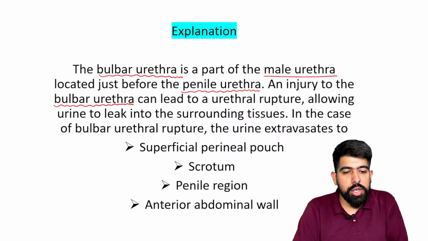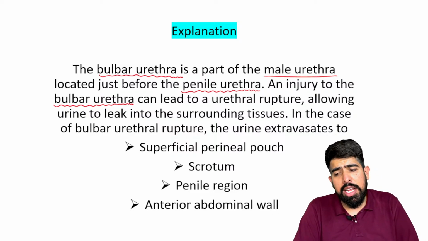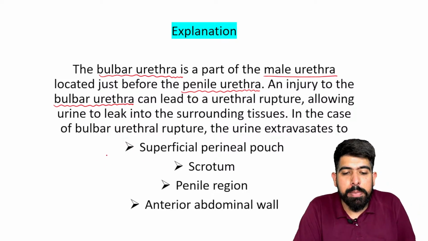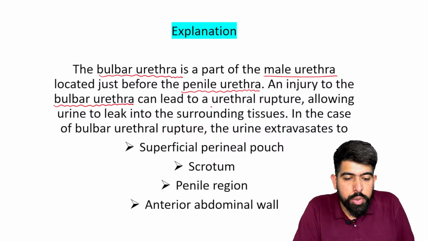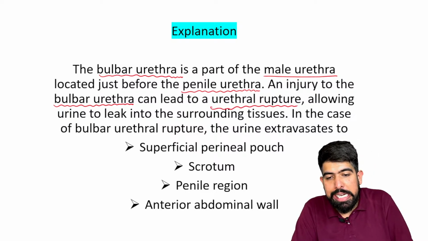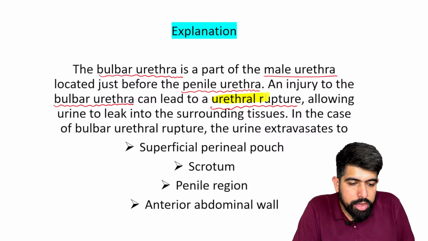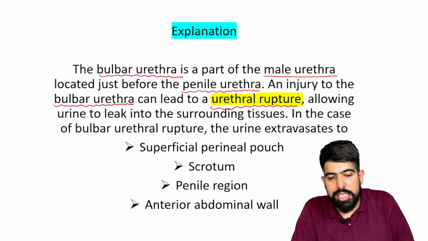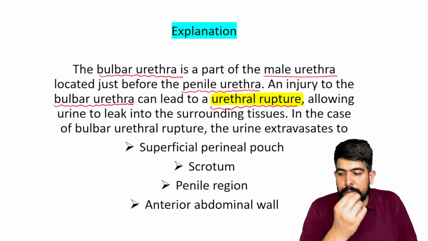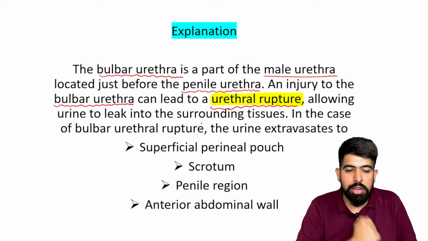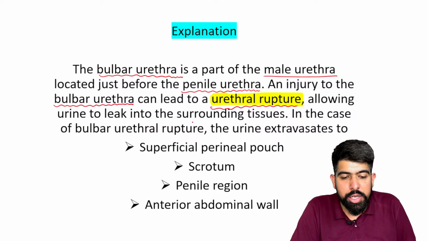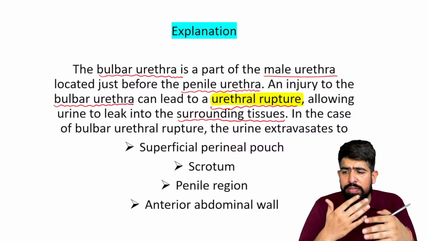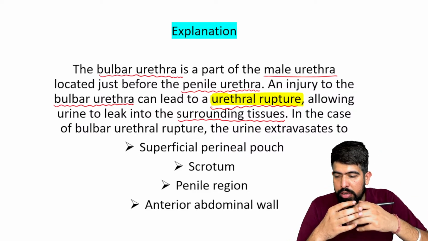The bulbar urethra, you already know, is a part of the male urethra, located just before the penile urethra starts. If there is an injury of this bulbar urethra, it can lead to urethral rupture. If the urethra is ruptured, this is known as urethral rupture, and it allows urine to leak into the surrounding tissues. As you already know, the urethra conducts urine from the bladder to the outside.